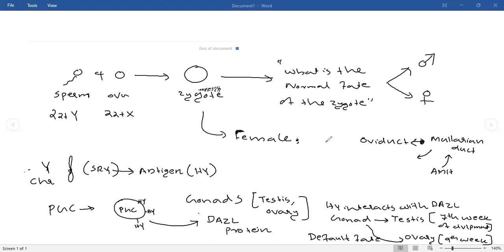Okay. So for female fate, we have to wait up to the 9th week. The female fate will be produced only if these interactions do not occur. If all these interactions are not occurring, then in the 9th week that zygote will develop into a female. Otherwise, the female growth is prevented at the 7th week of pregnancy, and that structure will develop as a male. Shajida, is it clear for you?